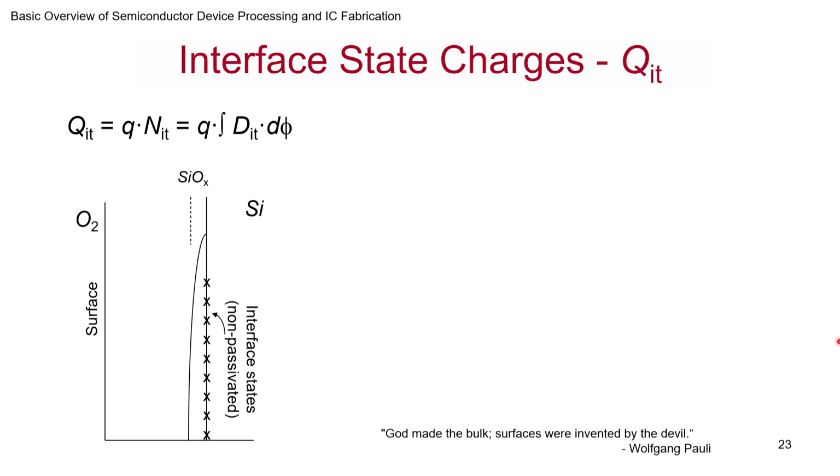As you sweep the whole thing, you will find that the Fermi level will go through the band gap. So whether you end up getting positive charge or negative charge during the threshold voltage switch, you will have some total charge QIT, which is essentially Q times DIT. DIT is the interface states per electron volt in the energy gap. So integrate over the whole band gap. The total DIT, if it is positive and negative, they should cancel off. But if it's all positive, it will add up, and all negative will add up the other way. So this and that will end up giving you QIT.